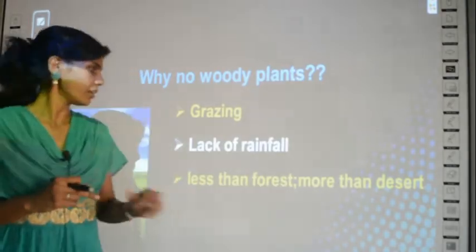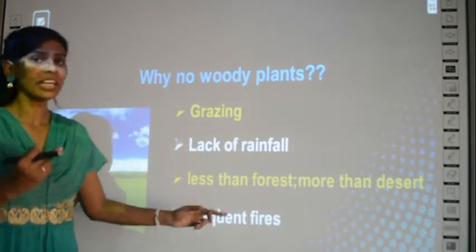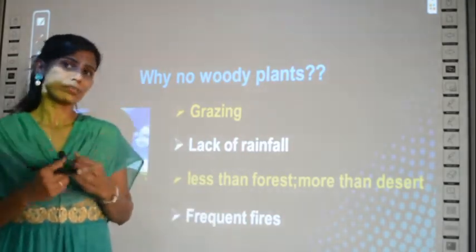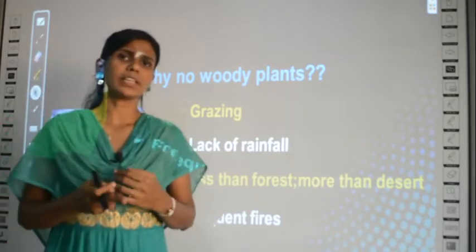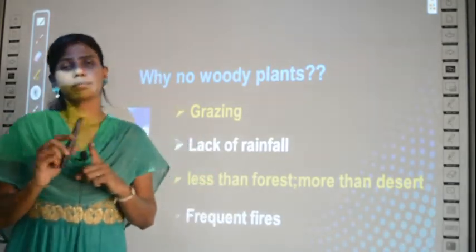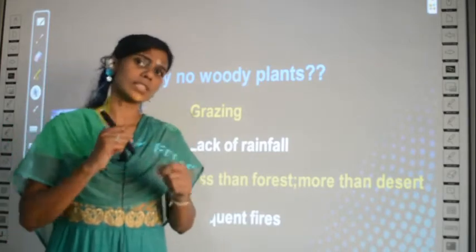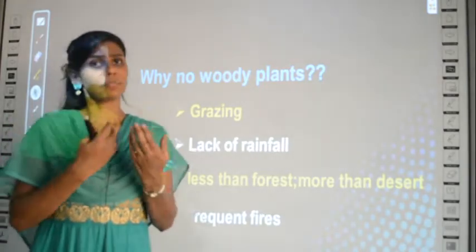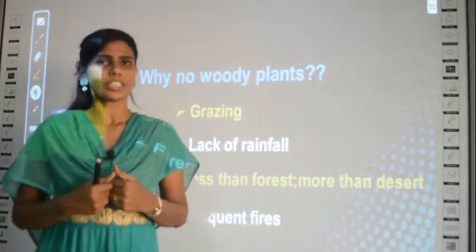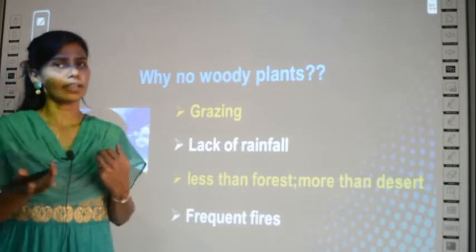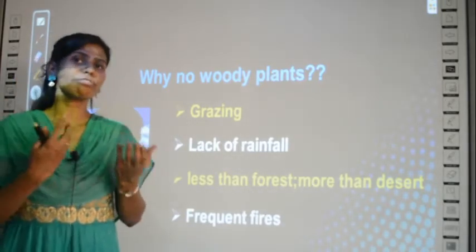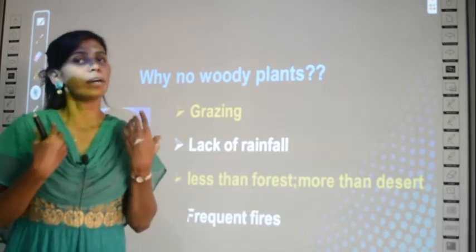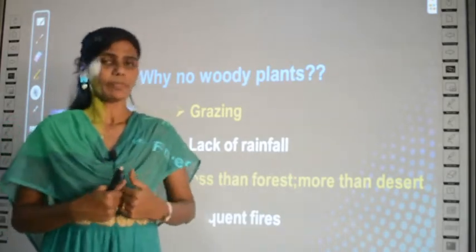There is little rainfall. And then frequent fires. Why are there no trees? There are forest fires, have you heard? It happens by itself, just as when two stones scratch each other they create fire, no? Like that, when two trees scratch themselves, fire is produced in a grassland or in a forest frequently. So because of fires also, big plants do not exist. Even if they try to grow, they will be destroyed by the fire.